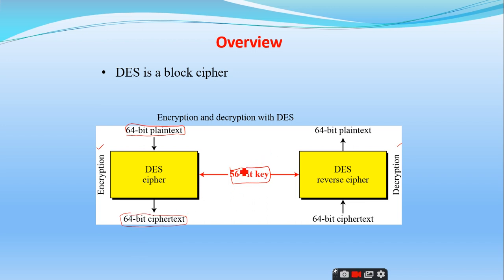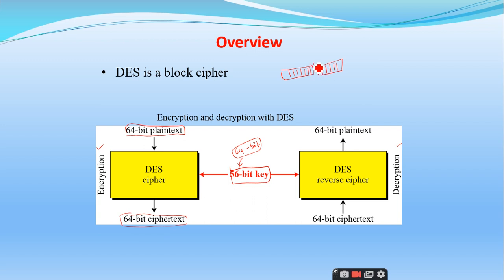So as I told, the actual key size of this DES algorithm is 64 bit, but we are going to reduce this 64 bit into a 56 bit key, right? How we are going to reduce is a simple technique. We divide this 64 bits into 8 blocks. So how many bits will be in each and every block? 64 divided by 8. 8, sir. Every block will have 8 bits. Am I right or not?